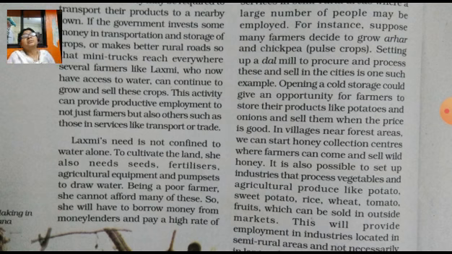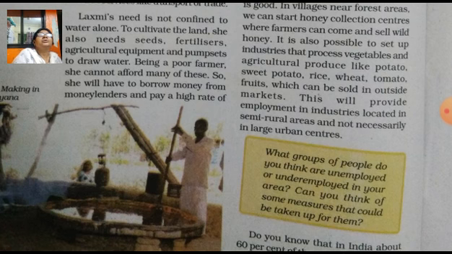So such industries have to be set up in their own region, which means to some extent the unemployment problem would be solved, and they can get extra earning through this production. Okay, so process industries of vegetables and other agriculture products should be established.